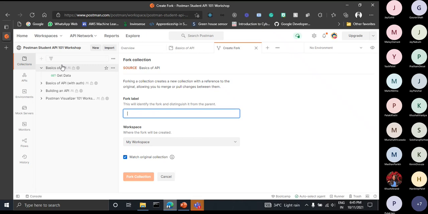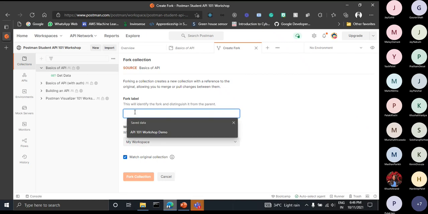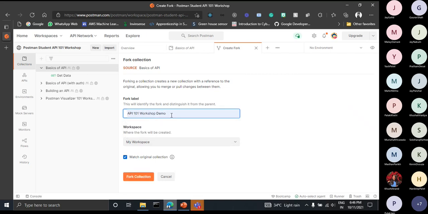After you create your account, or you register for an account, or you are already registered and log into your account, you will be asked to label your fork. That means just give a name to your fork. Just click and give any name. I am giving here API 101 workshop demo. You can give any feasible name that you want. It does not have to be a unique name.